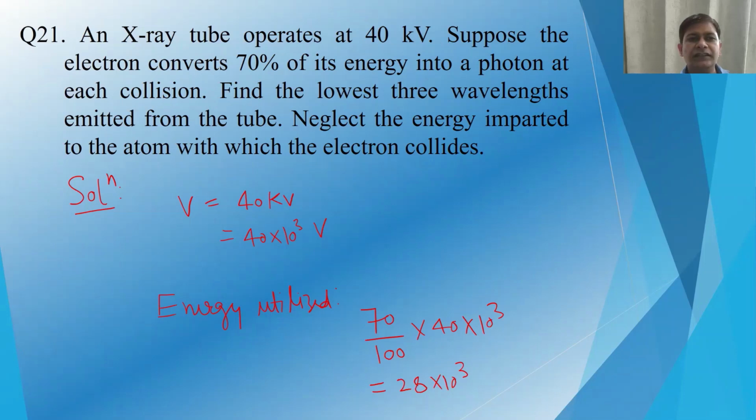Okay, so let us take the next problem. The next problem says an X-ray tube operates at 40 kilovolt. Suppose the electron converts 70% of its energy into photon at each collision. Find the lowest 3 wavelengths emitted from the tube. Neglect the energy imparted to the atom with which the electron collides.